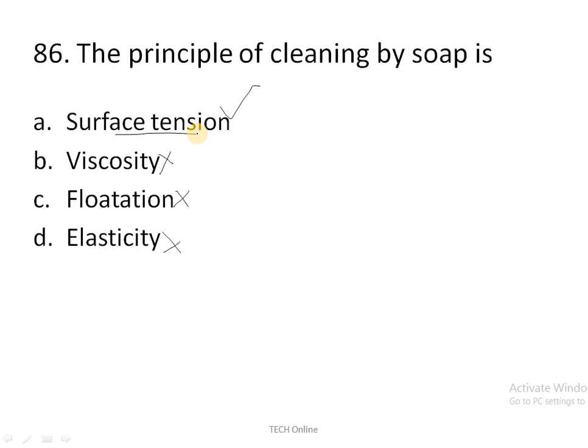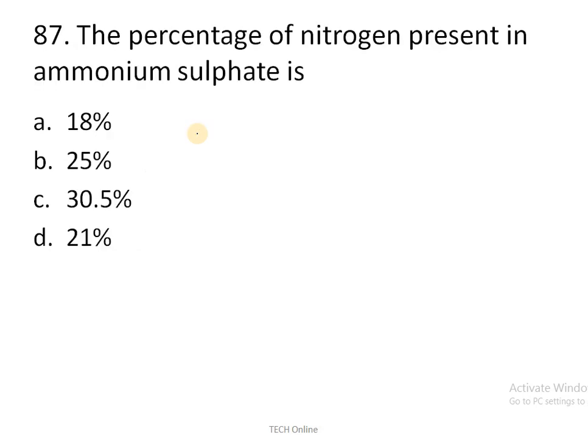Okay, moving to the next question, the percentage of nitrogen present in ammonium sulfate is what? It's a simple question. It is simply 21 percent, and the other three are wrong answers. So the percentage of nitrogen present in ammonium sulfate is 21 percent.